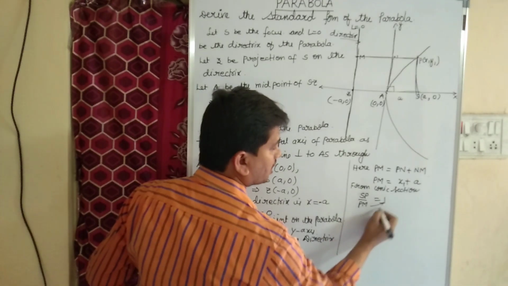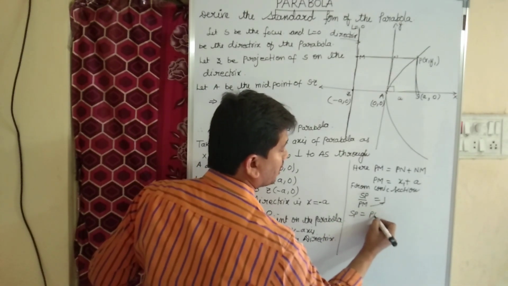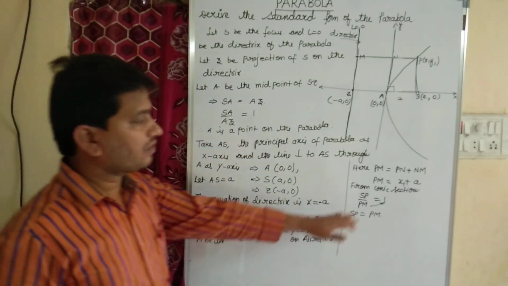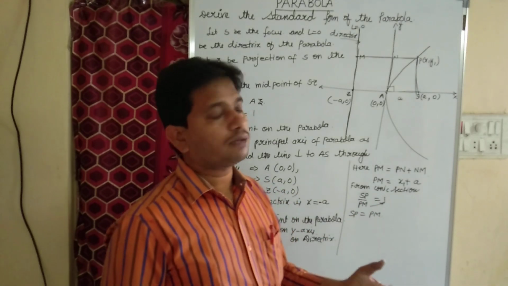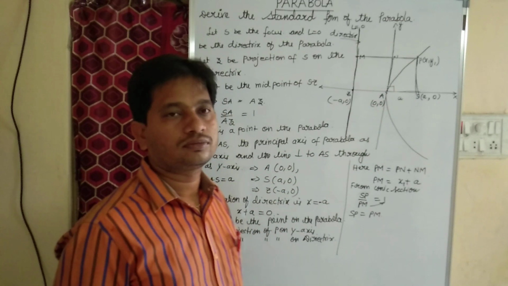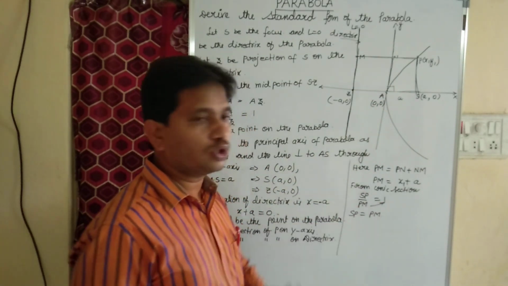So cross multiplication: SP equal to PM. This is from the definition of parabola. What is the definition of parabola? The distance between S and P must be equal to the distance between P and M. So I can say that SP by PM equals 1.